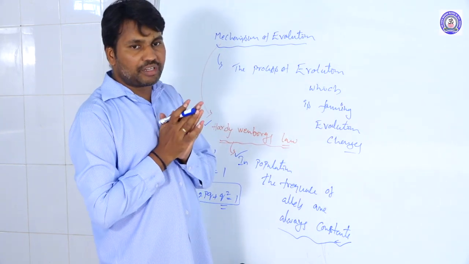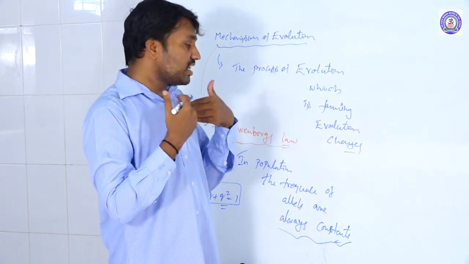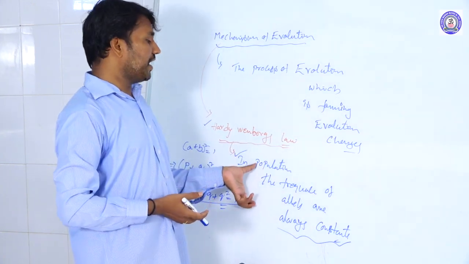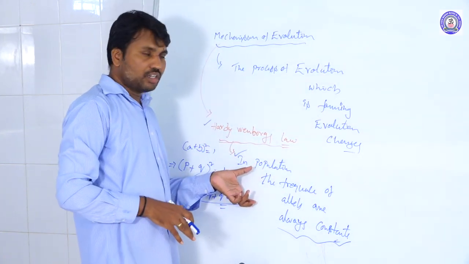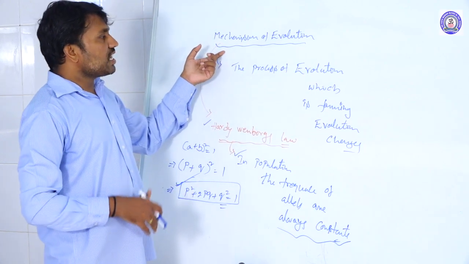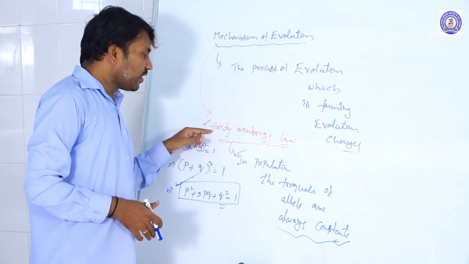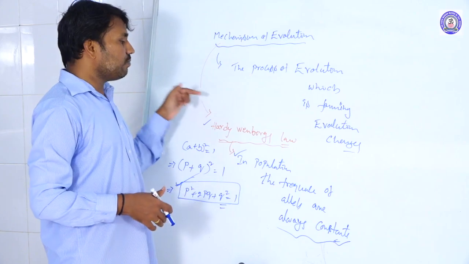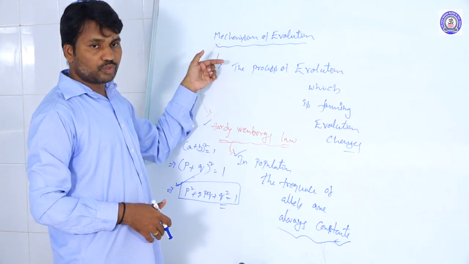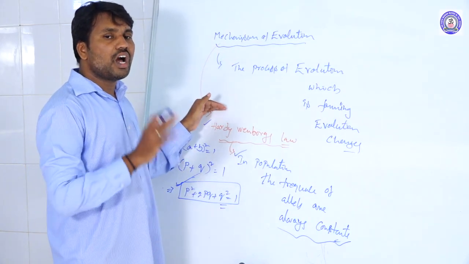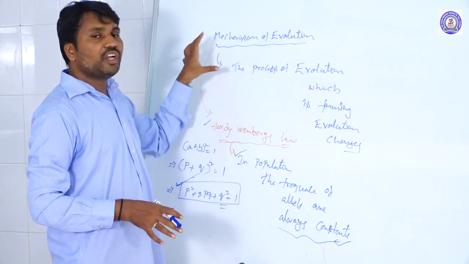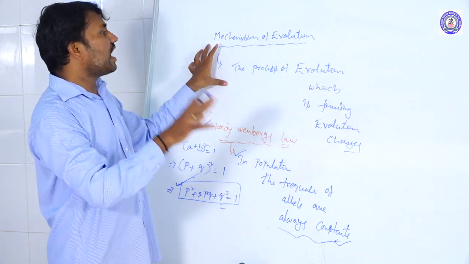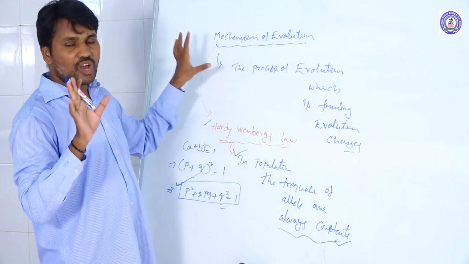No variations are forming and no evolutionary changes occur in the population. That is explained by Hardy-Weinberg. So the evolutionary mechanism deviates from the Hardy-Weinberg equilibrium; it follows evolutionary forces only.